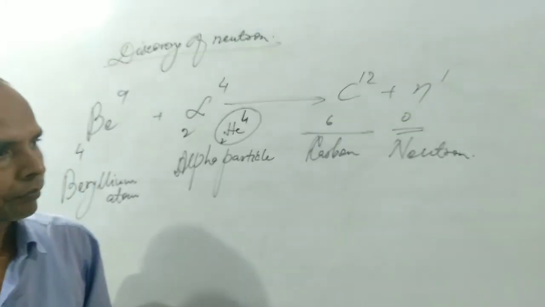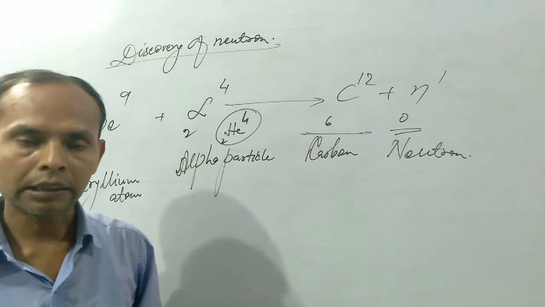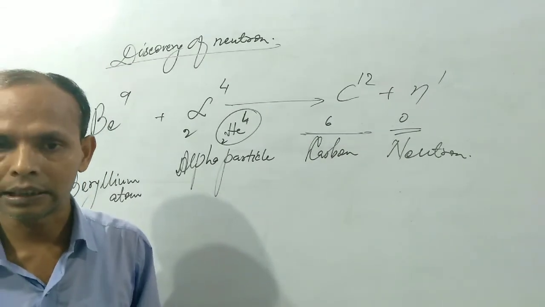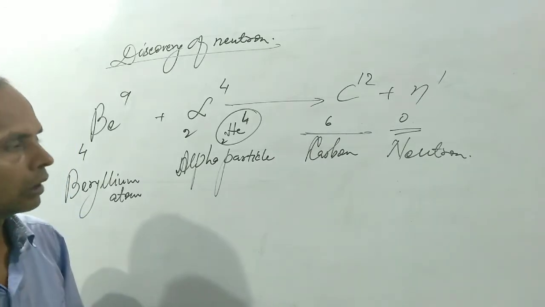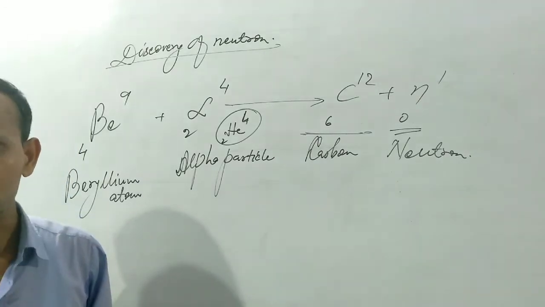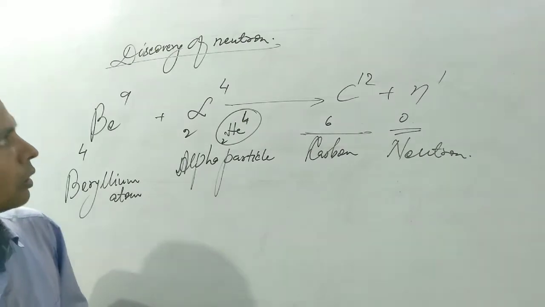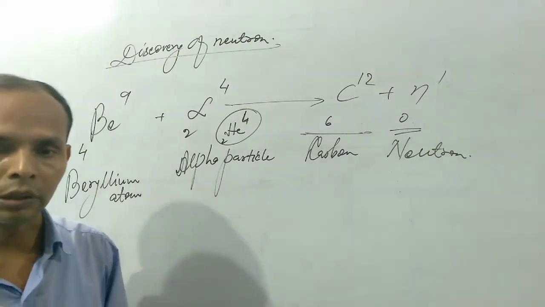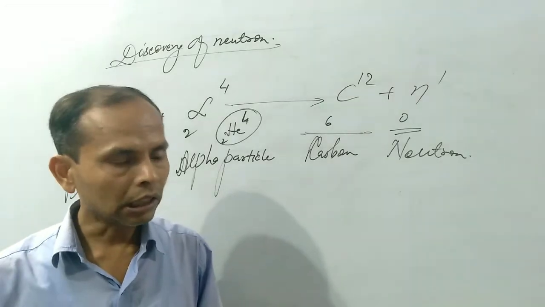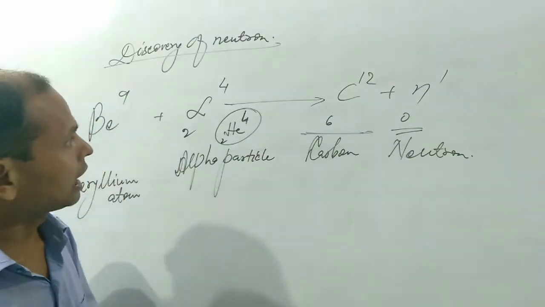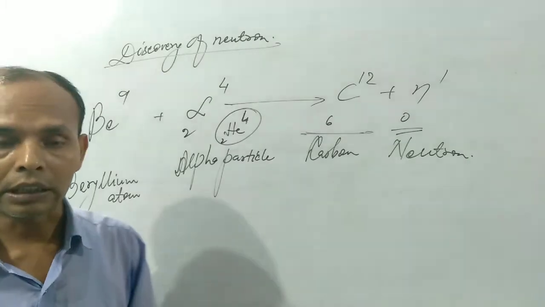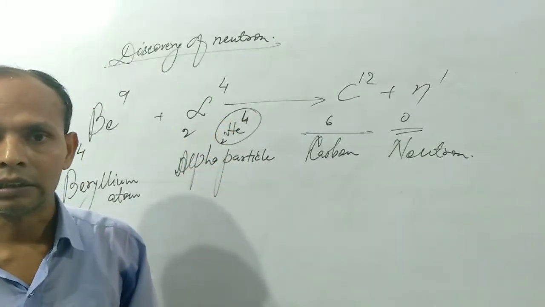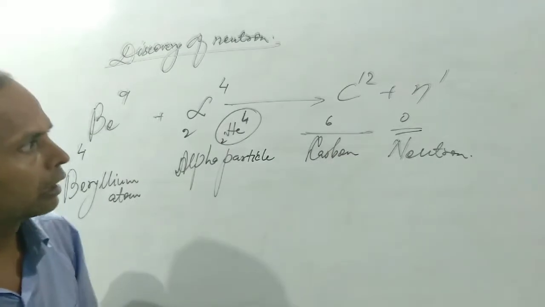So we have so far learnt about the discovery of electron, proton and neutron by different scientists. The first scientist, J.J. Thomson, discovered the electron, protons were discovered by Goldstein, and neutrons were discovered by James Chadwick.